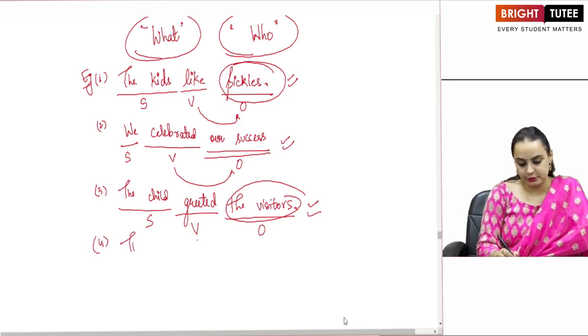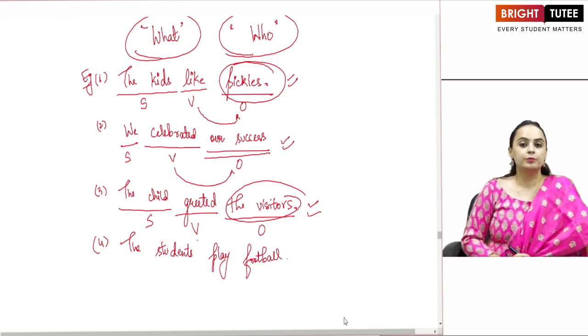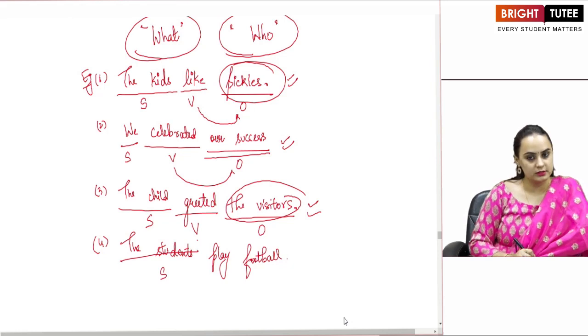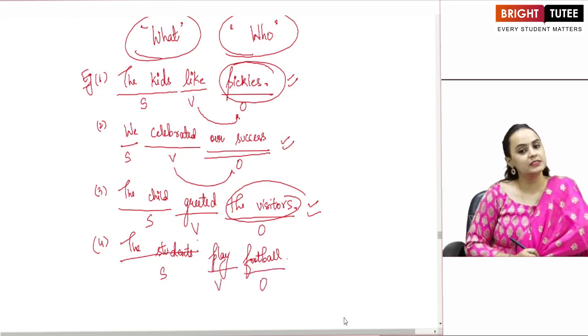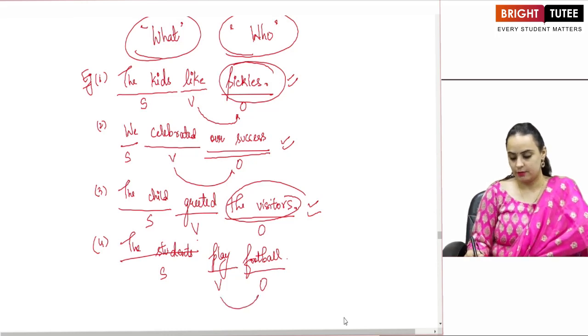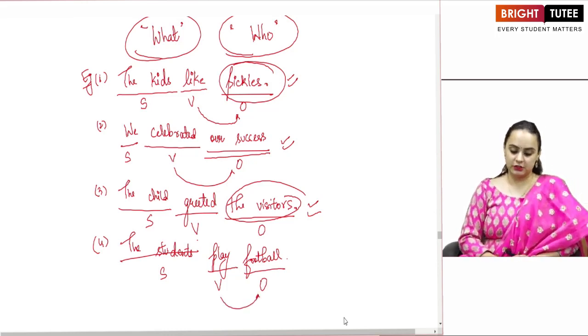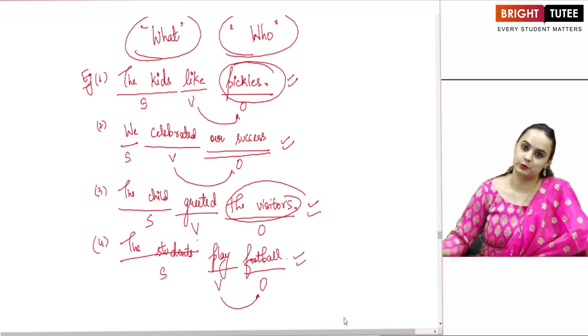Another example. The students play football. What is my subject? Verb, play. Object is football. The verb has a direct object. The students play what? The students play football. Transitive.